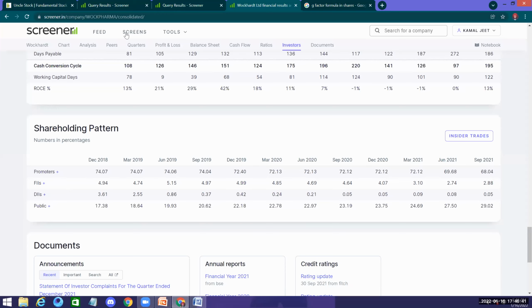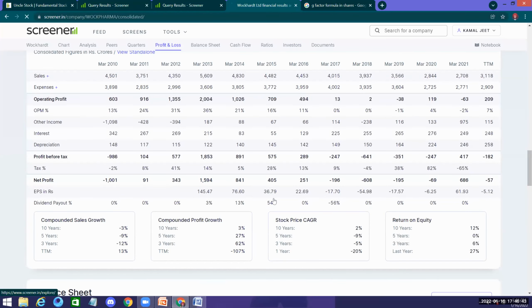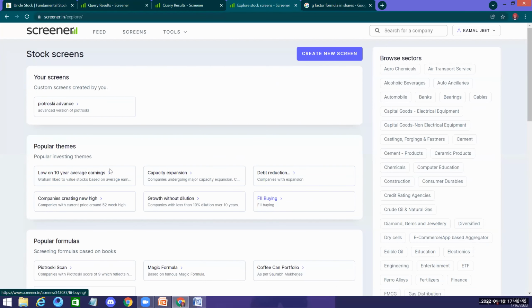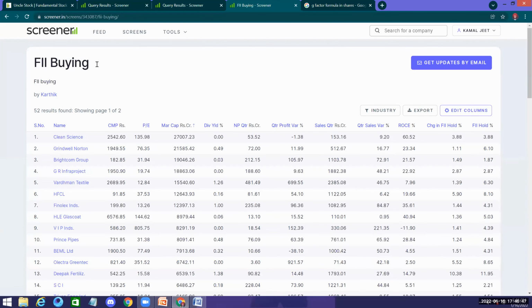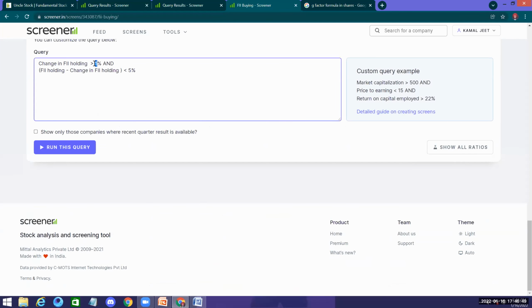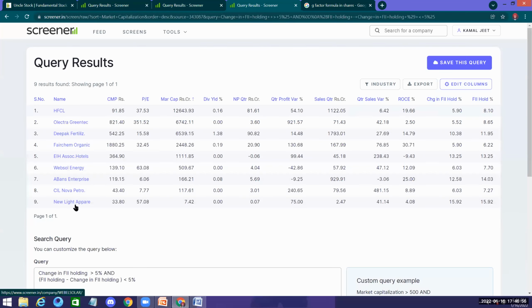So if we go onto this screener, FII is buying, and I increase it to a very high percentage, maybe, let's say, 5, and I run this query. I got too many stocks, but you see here, these 2 stocks. They're affordable for a normal person also.